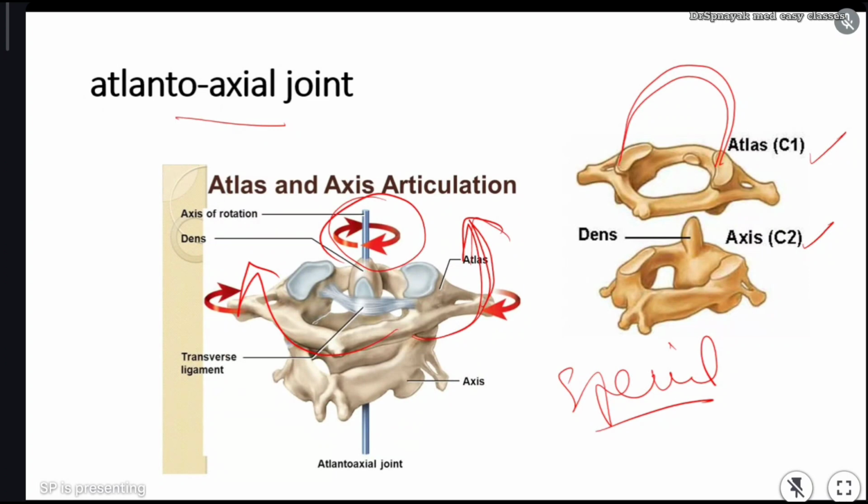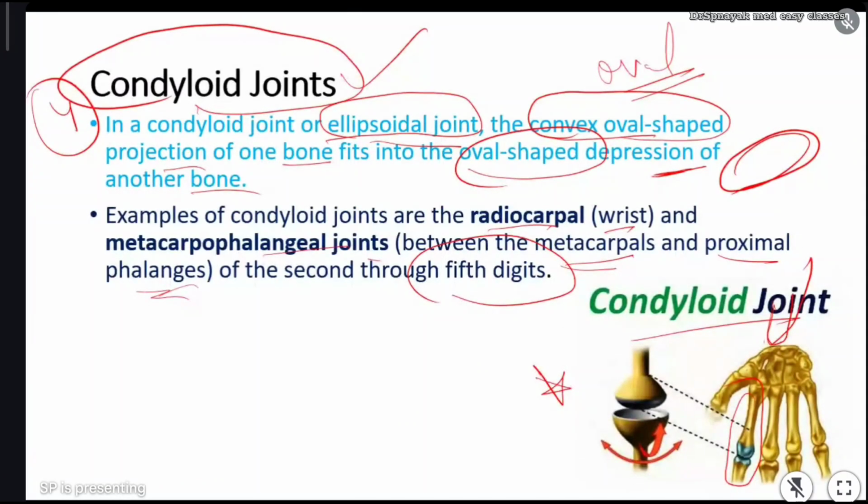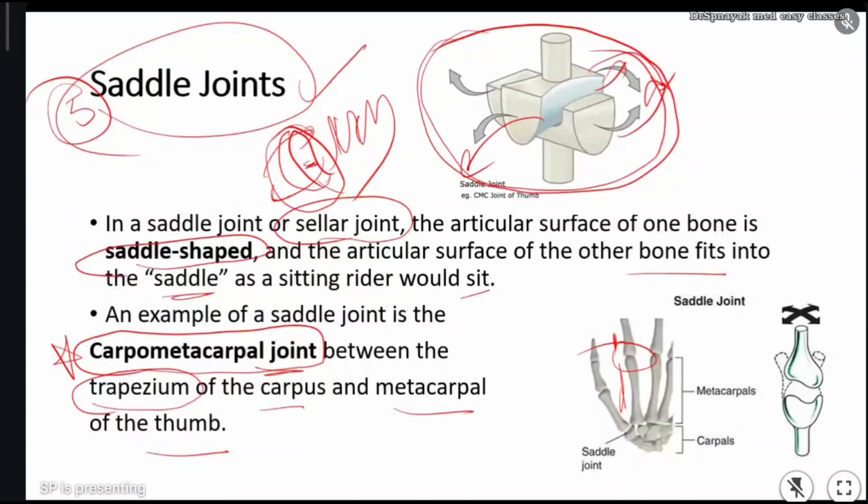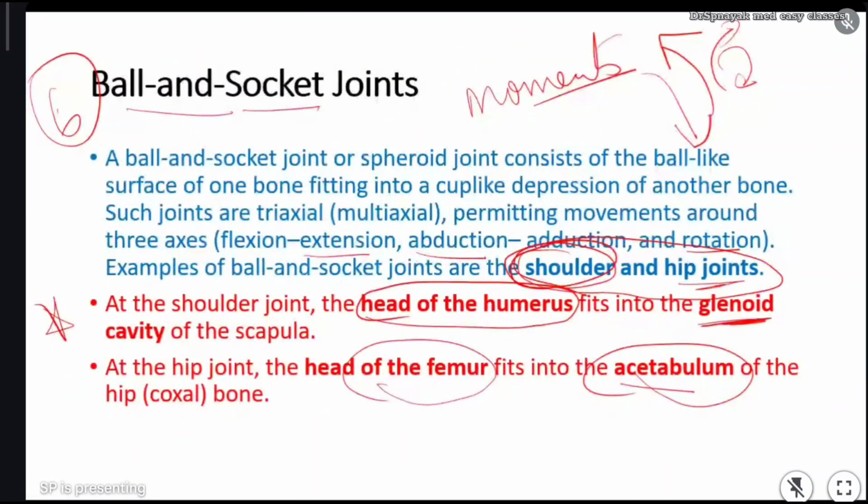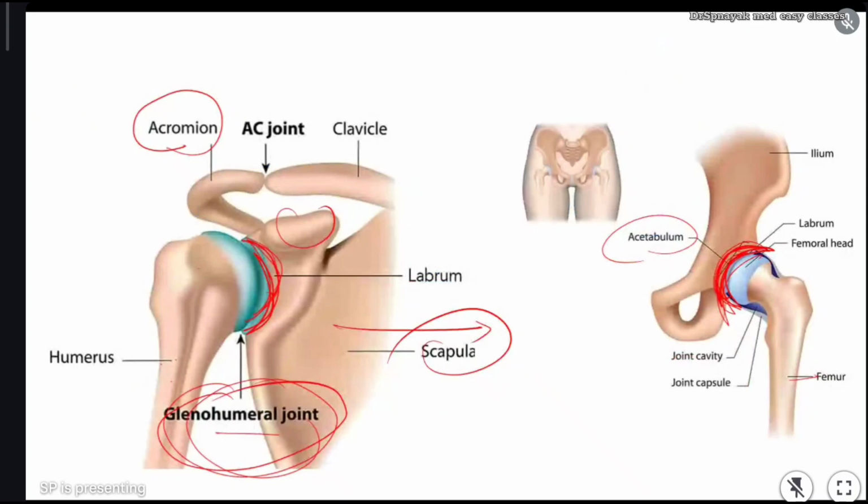Okay, and condyloid joint. The fifth one is saddle joint, and the sixth one is ball and socket joint. In ball and socket joint, the head of humerus sits into the glenoid cavity of the scapula, and the head of femur sits into the acetabulum of the pelvic girdle. Okay, so these are the different types of synovial joints.